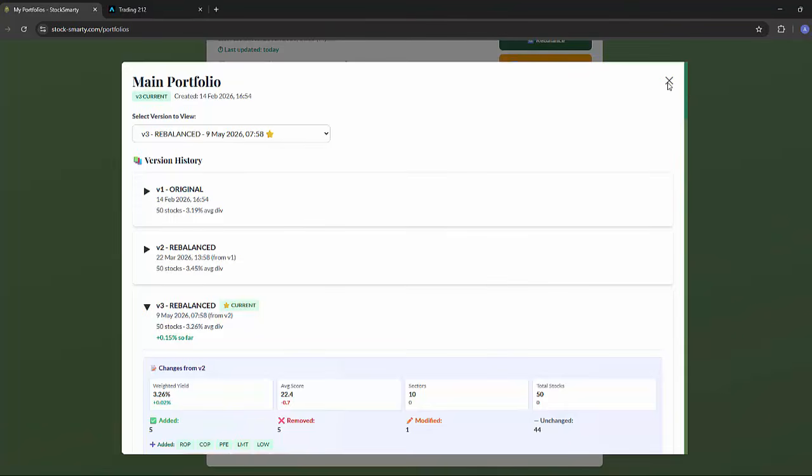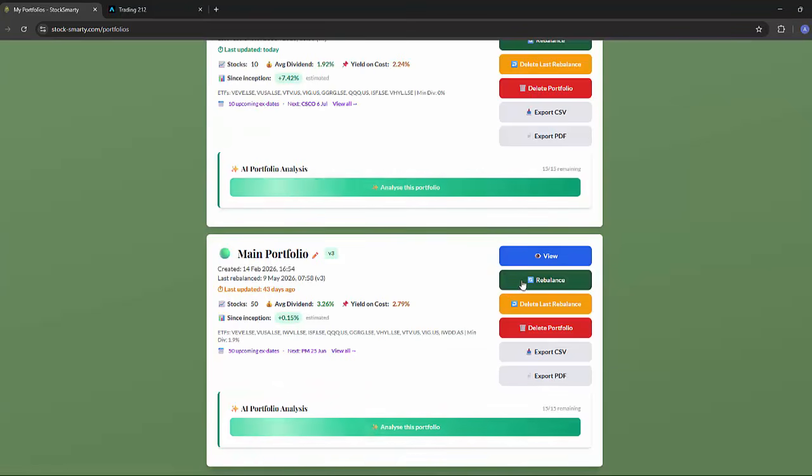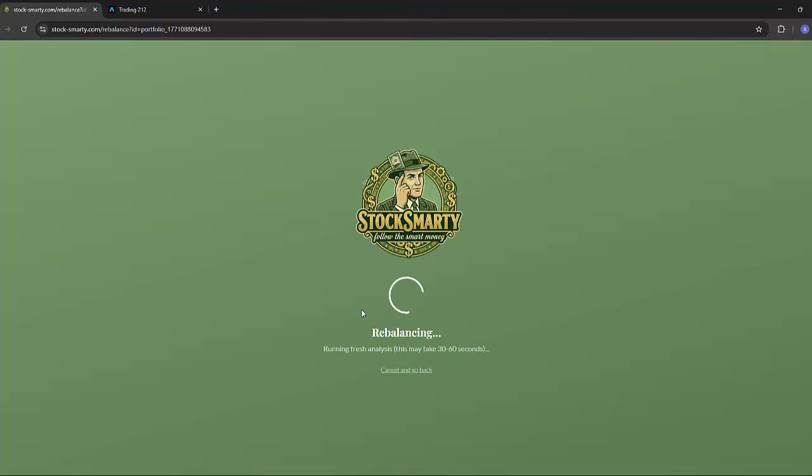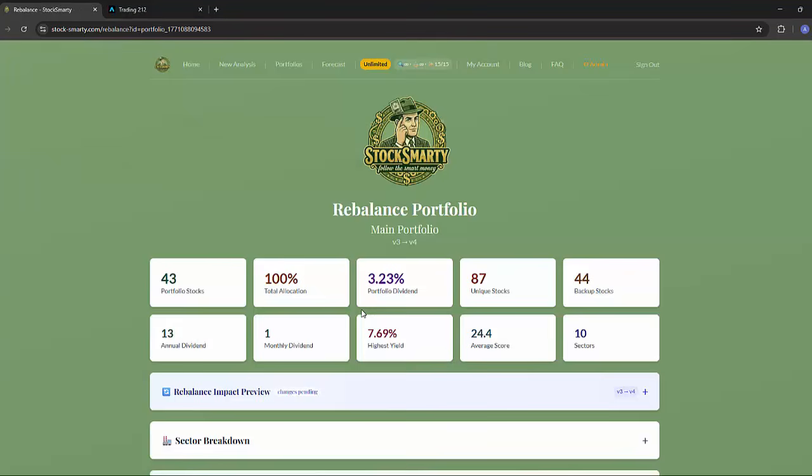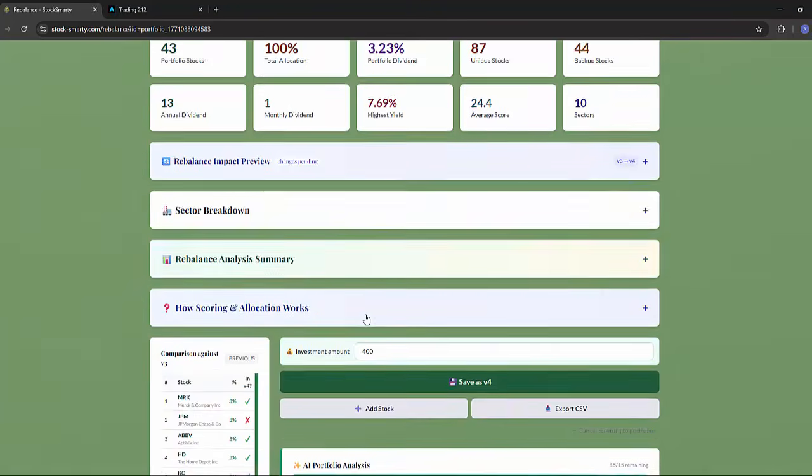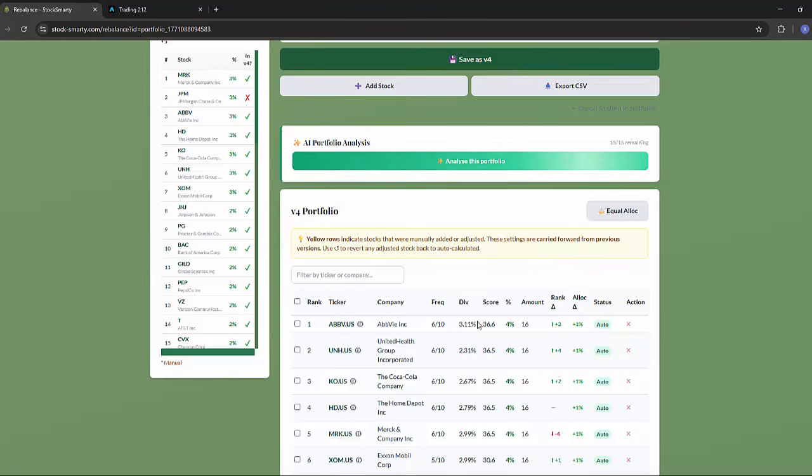So again, I come to my portfolio page, I hit the rebalance button, and again in a few seconds this should give me an update to my portfolio and my criteria. And my criteria for this particular portfolio is that I want stocks that are over 1.9%. So only things that have a dividend yield of over 1.9% will appear in my research results, and obviously anything that appears in 2 or more ETFs out of the 8 or 10 or so that I've chosen will appear here too.